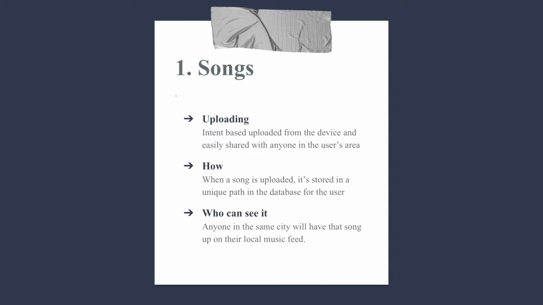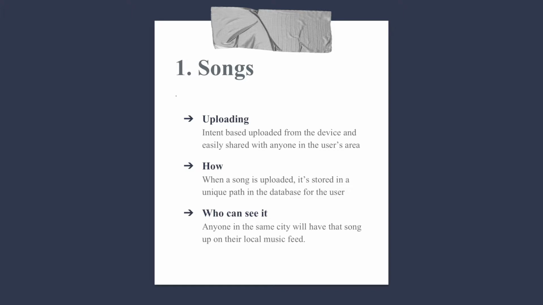Songs. We allow the users to upload any kind of audio file from their phone to our database. How? When a song is uploaded, it's stored in a unique path in the database for the user. When a song is uploaded, we hit the upload button on our floating action menu. You'll go to the file manager, and we've set it to only look for audio files. You choose your audio file and give it an artist name and a song title.